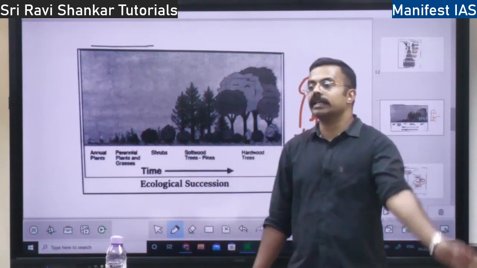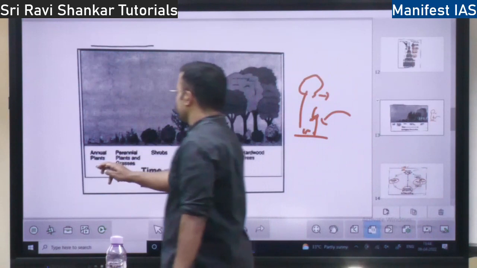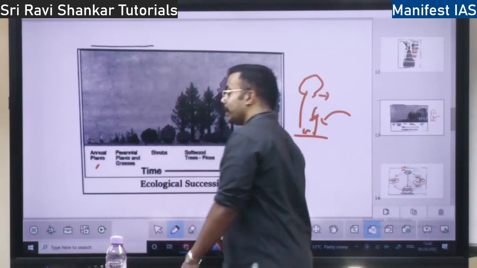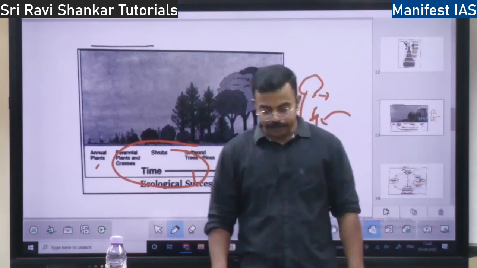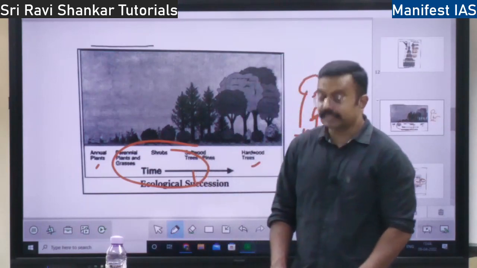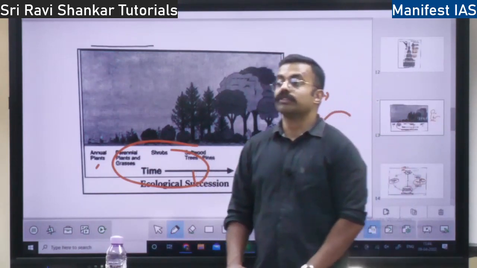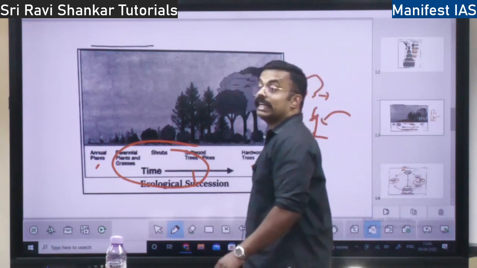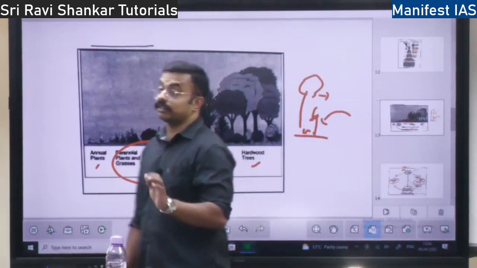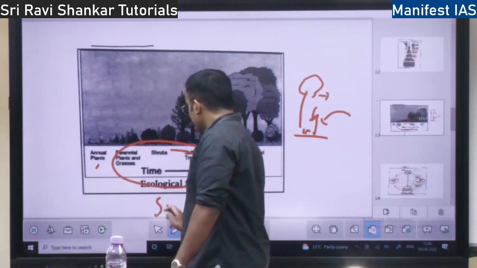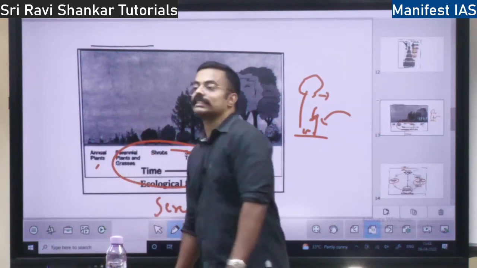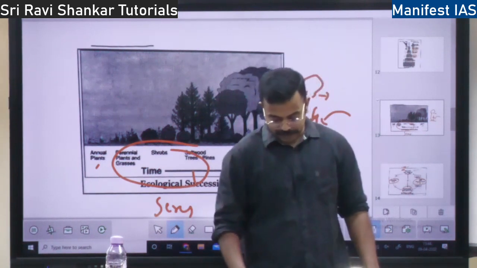In between the pioneer community and the climax community, it is called intermediary communities or successional stages. These are called SERES, S-E-R-E-S, very important, science and technology they are going to ask. So these middle communities are called SERES, right?